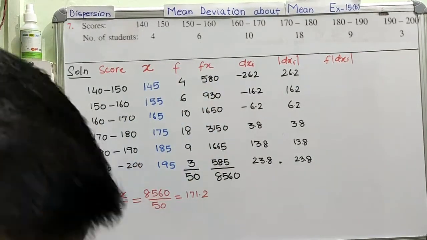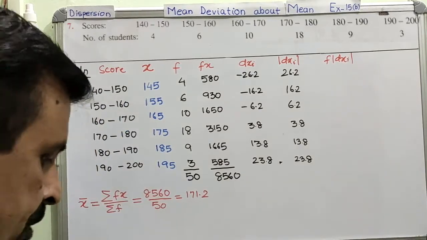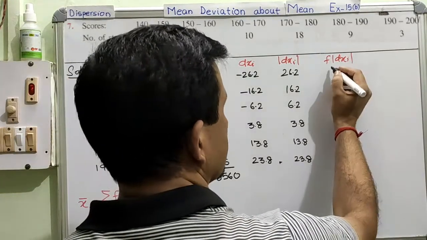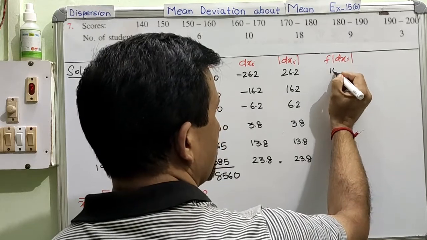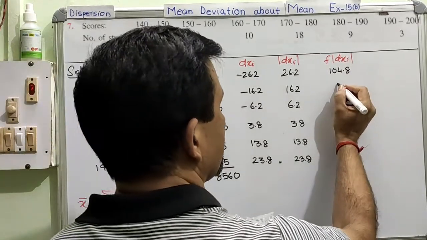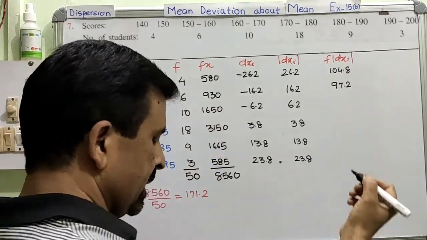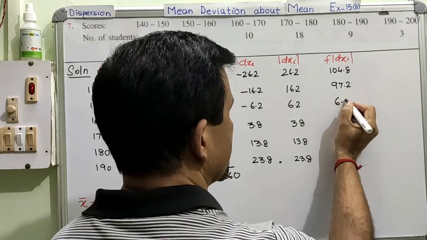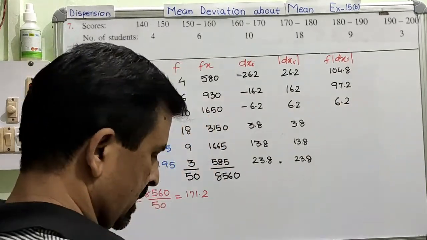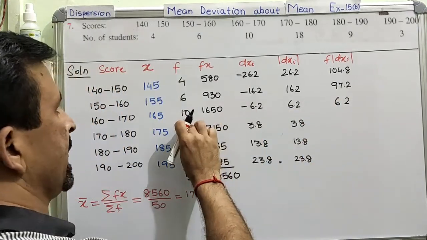So we will create one more column, f and dxi. Okay, now let us calculate this last column. So the first product is 104.8. Clear? Then 97.2. 6.2. Sorry, 6 not 6.2, 62, because 6.2 into 10.